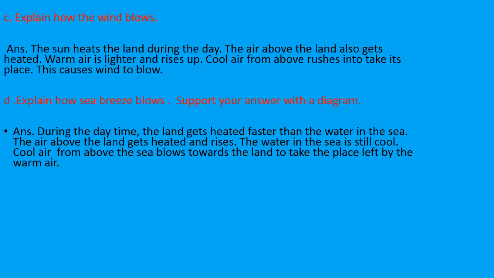The water in the sea at that time is still cool. So the cool air from above the sea will start blowing towards the land. Why will it start blowing? It will take the place left by the warm air. As the warm air is lighter and rises up, its place will be taken by the cool air. So this is how sea breeze blows.